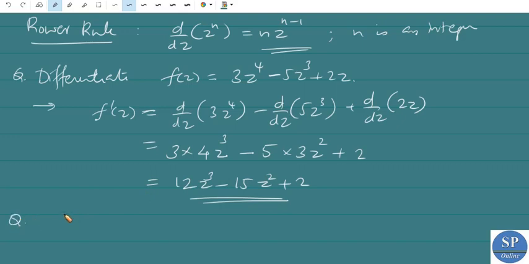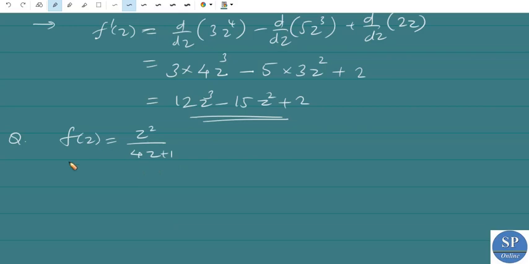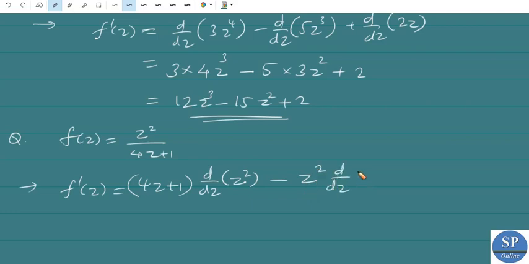One more question, differentiate f of z is equal to z square divided by 4z plus 1. So here the function is a quotient or rational function. So to differentiate this, we have to apply the quotient rule. So f dash of z is 4z plus 1 into d by dz of the numerator, that is z square, minus the numerator z square into d by dz of 4z plus 1, all divided by the square of the denominator, that is 4z plus 1 whole square.